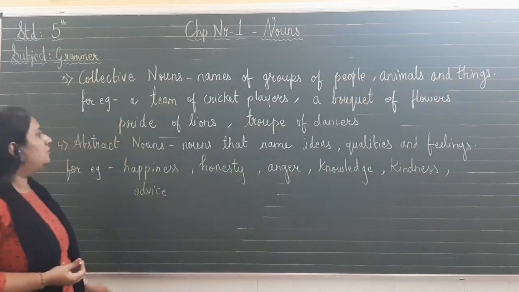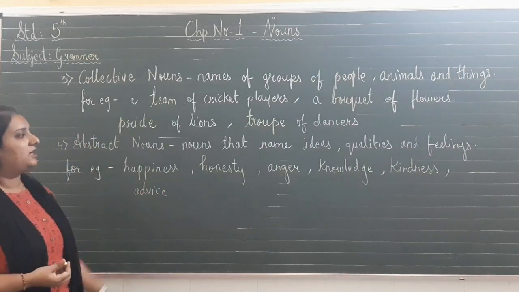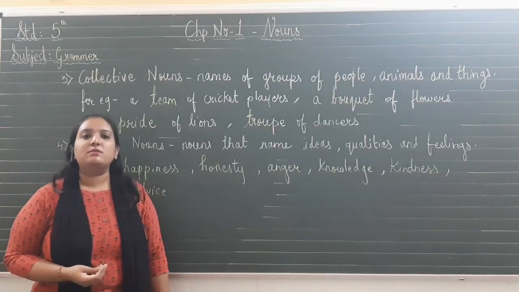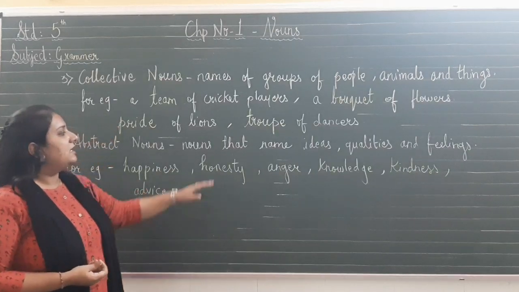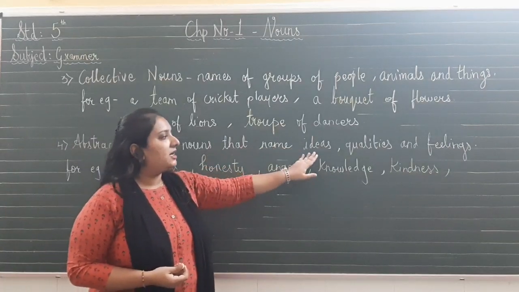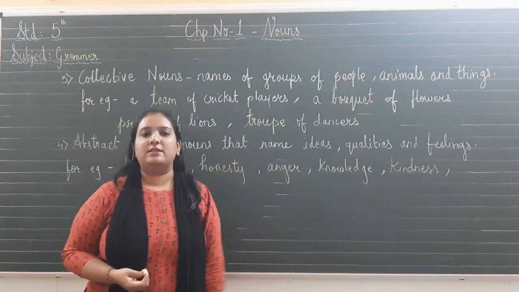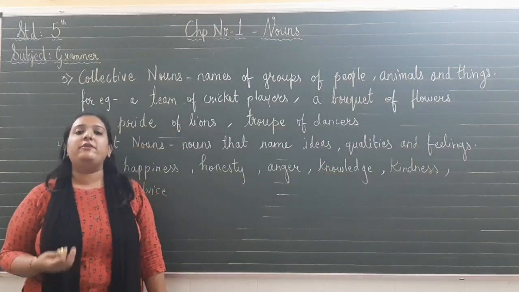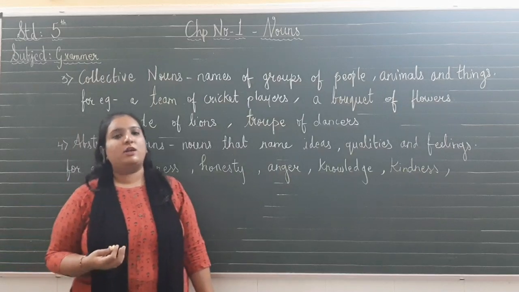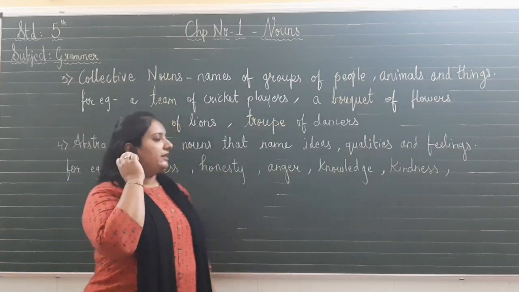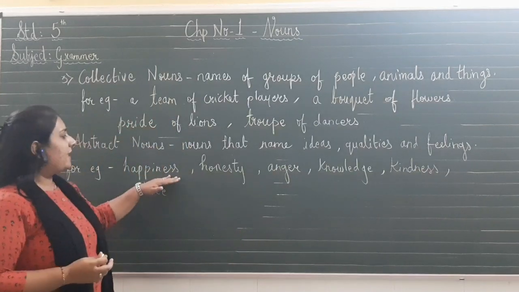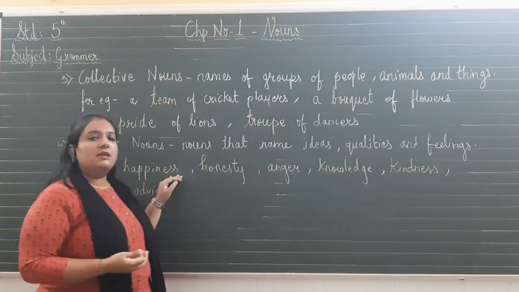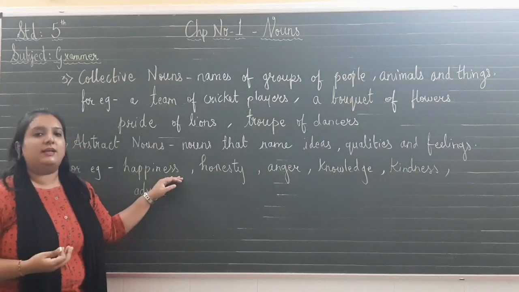Now let us move to the next noun, which is abstract nouns. What do you mean by abstract nouns? Abstract noun means nouns that names ideas, qualities and feelings. The nouns which we can only feel but we cannot see or touch. What are those nouns? Let us have a look. First is happiness. Can we touch happiness? No, we can only feel the happiness.